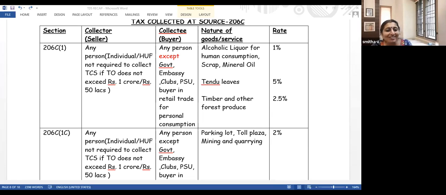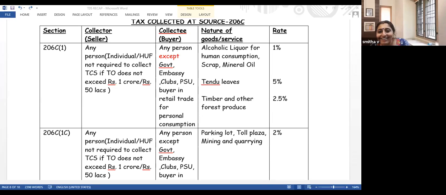Seller sells a product, seller collects TCS. Kozhikode Foodie, I have corrected. Seller, whenever he sells the product, he is collecting TCS. I'm so sorry.